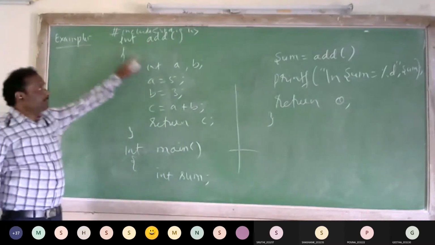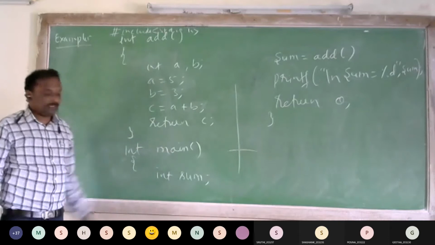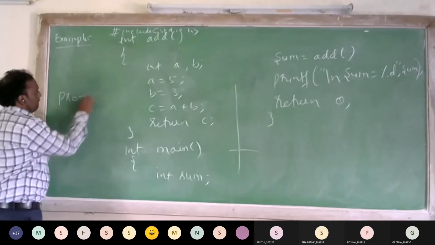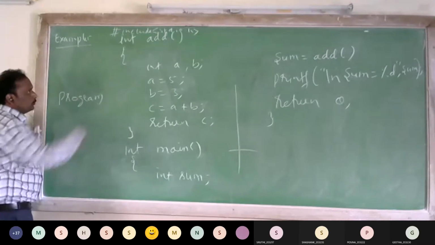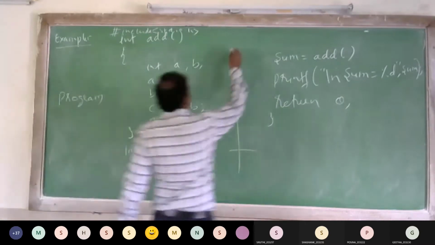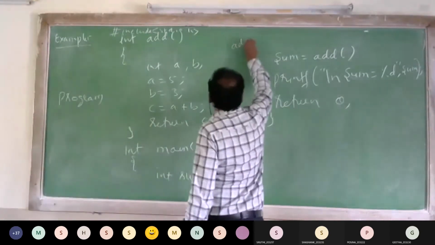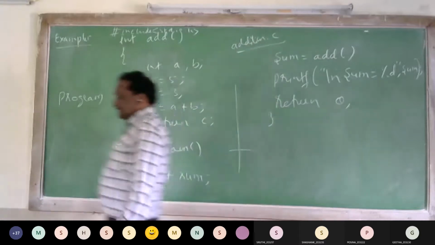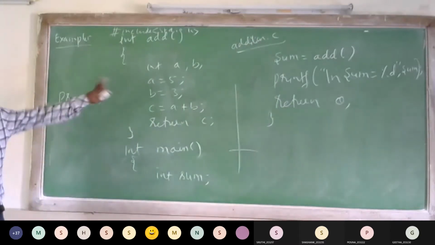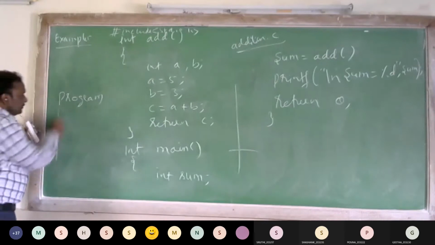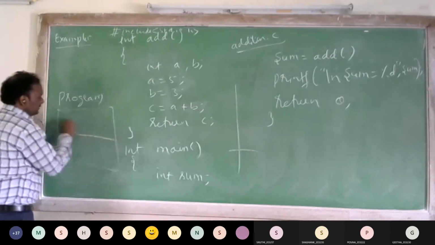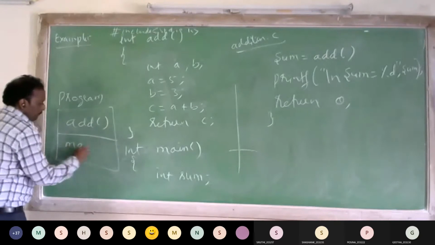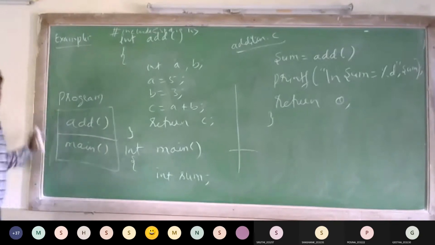Now this is one function, the add function. This is another function, the main function. In a program, say I am naming this program addition.c. The program name is addition.c. So how many functions is it containing? It is containing two functions: one is the add function, another is the main function.